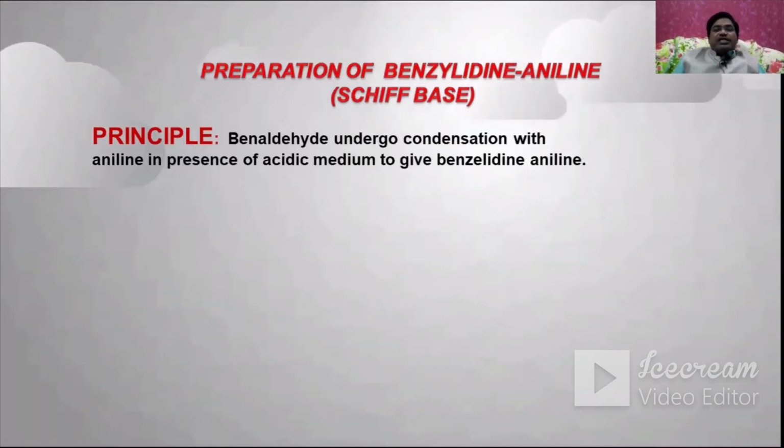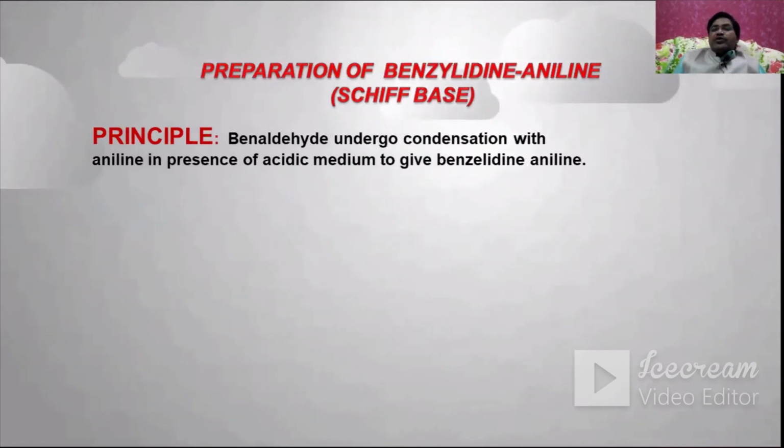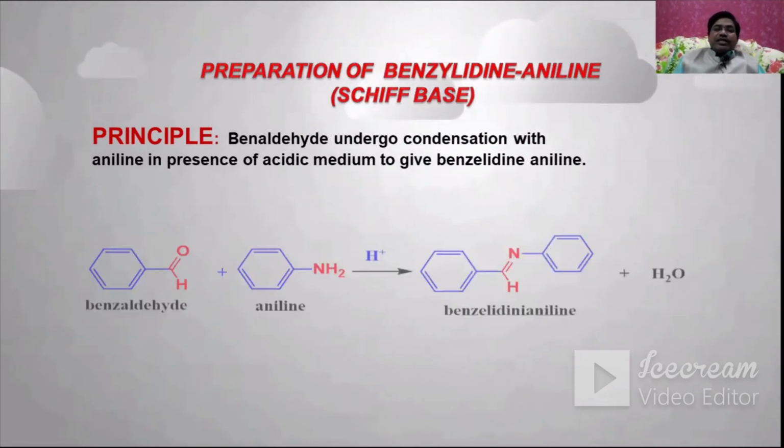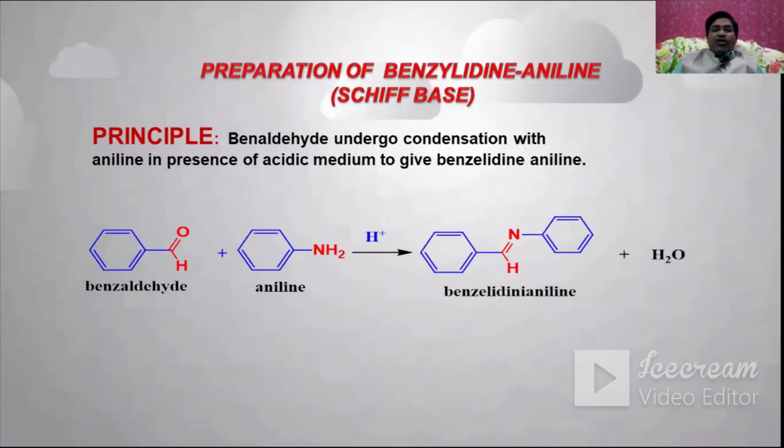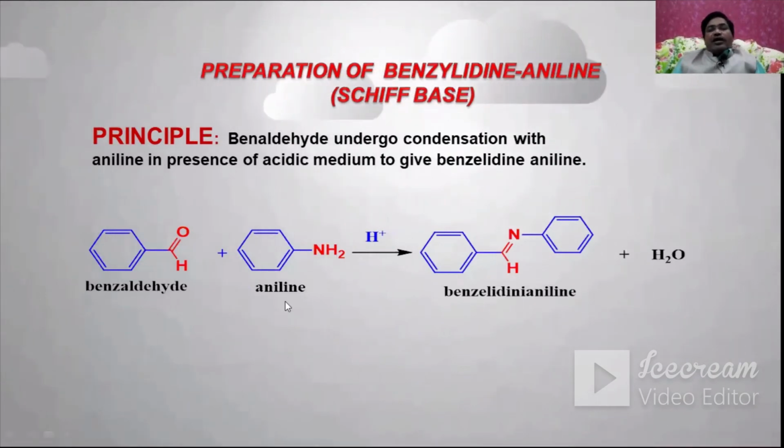Benzaldehyde undergoes condensation with aniline in the presence of an acidic medium to give benzylidene aniline. This is the reaction: benzaldehyde on reaction with aniline. You can observe here, this is benzaldehyde, and aniline in the presence of acidic medium forms benzylidene aniline. And this is the experiment that can be carried out in the lab.